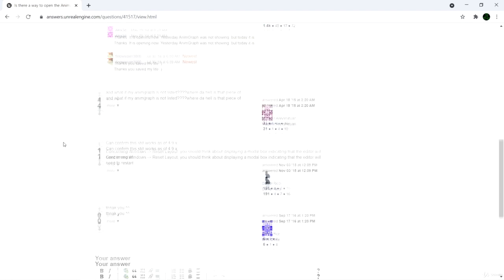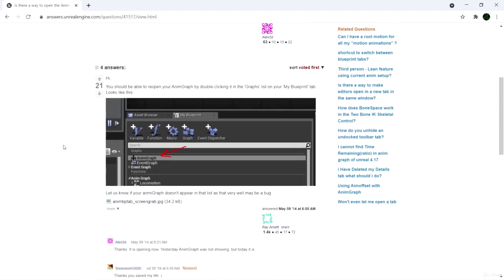And if you scroll down and there are multiple answers, sometimes there are people who provide screenshots, people who provide suggestions, and their answer is upvoted if other people found that answer to be helpful. So for this person here, they said you should be able to reopen your anim graph by double-clicking it in the graphs list on your My Blueprint tab, and they provided a screenshot, which was really nice of them. And this may or may not be the solution to what the person was asking or to your question if you had a similar question, but it's a good start.